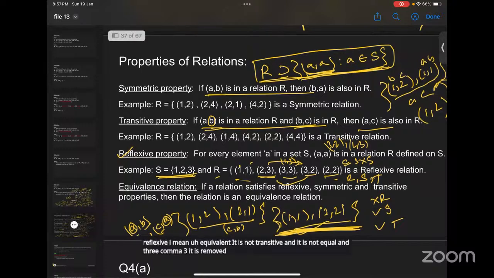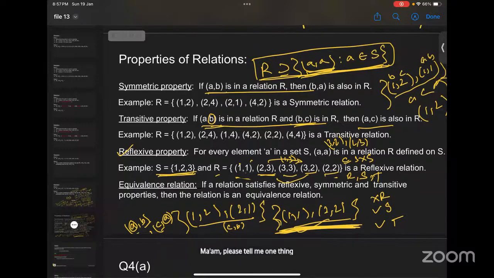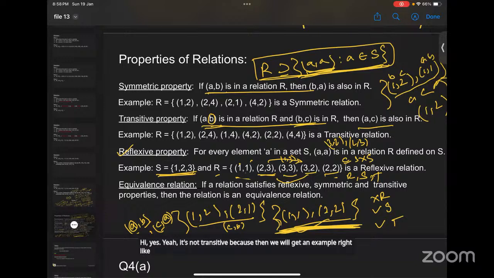Ma'am, please tell me one thing. If 3 comma 3 is removed, it's not transitive. Yeah, it's not transitive, because then we will get an example, right? Like 3 comma 2 and 2 comma 3 is there, but 3 comma 3 is not there. So with this example, we can just discard the definition.